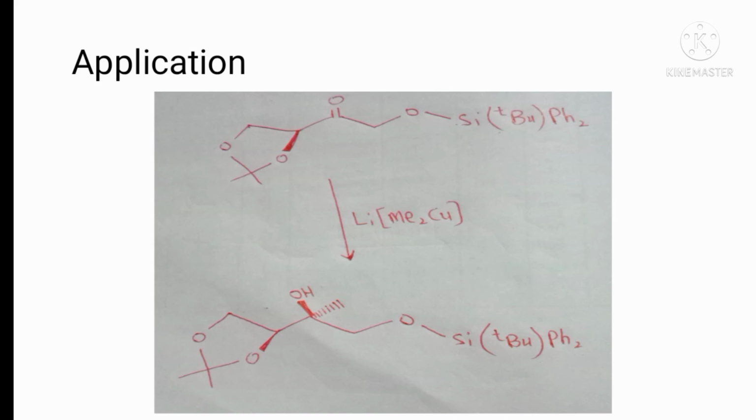The other product, in which the adding group is added above the plane, will be a minor product, which is not mentioned here but will form along with it. The product with the methyl group behind the plane is the major product mentioned here.